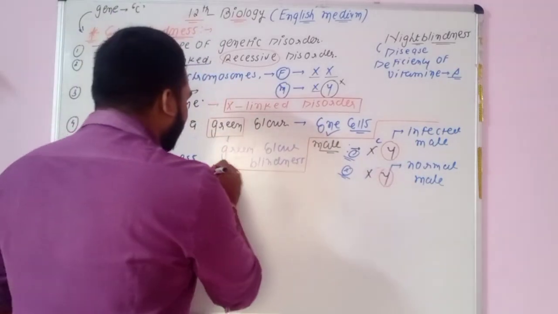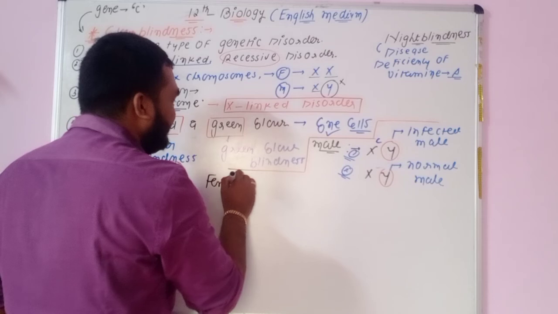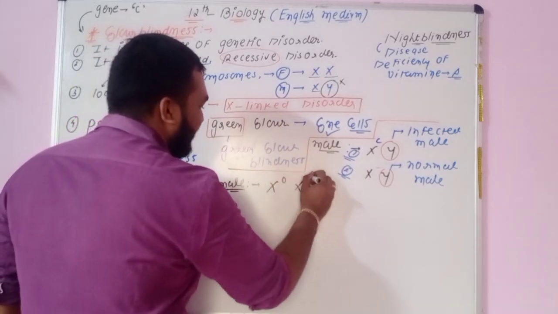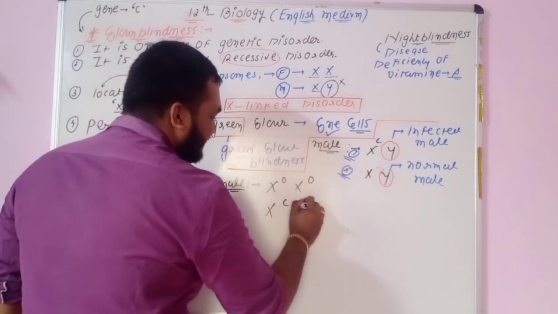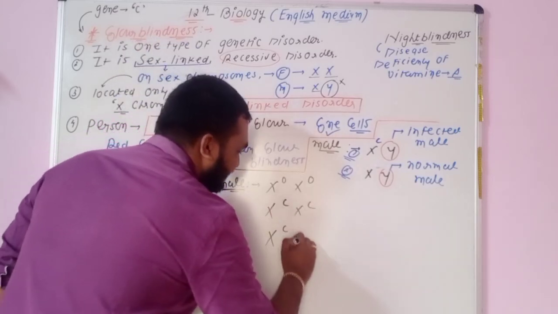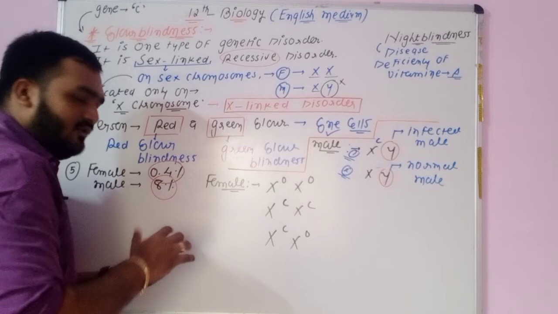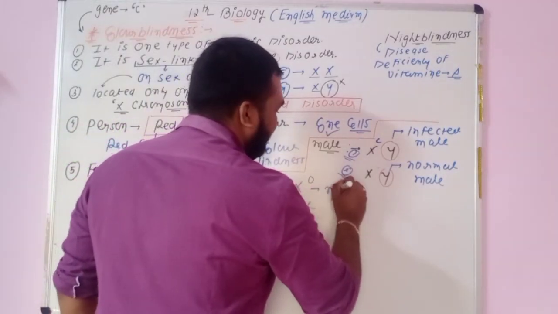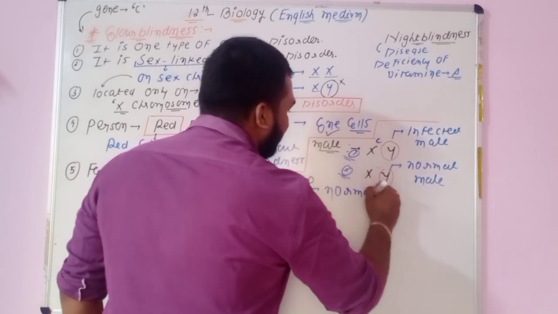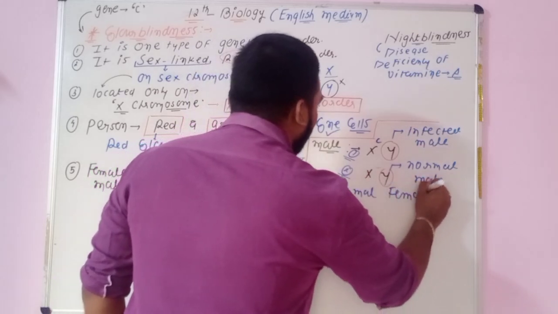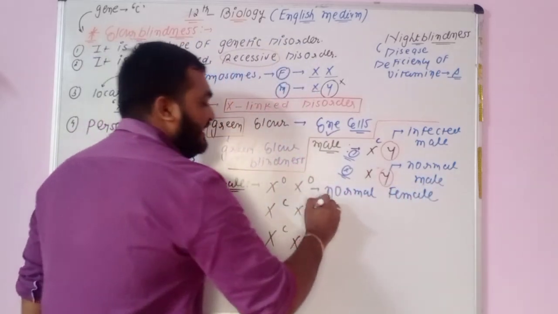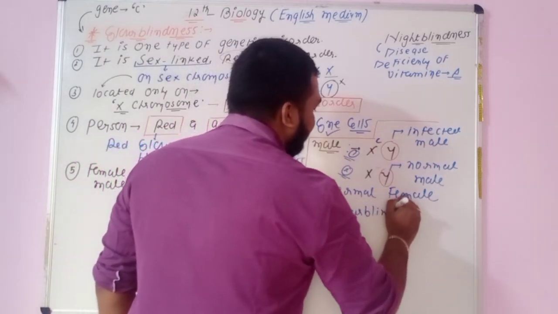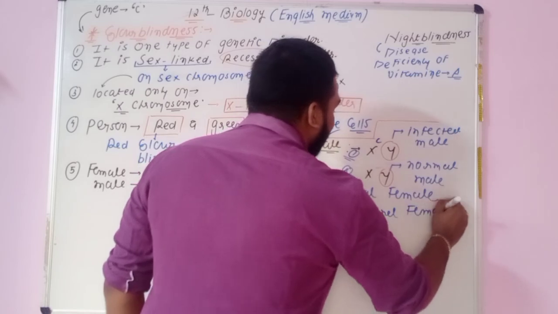But if we talk about the genotype of the female, we can say there are XX, then X^c X, then X^c X^c. Here 0 means nothing. XX is equal to the normal female. X^c X^c will be the color blind female.